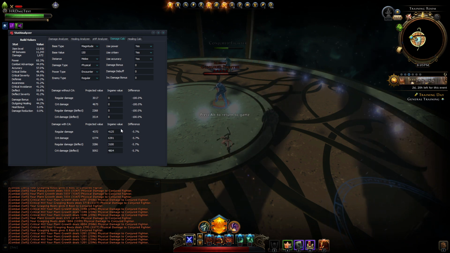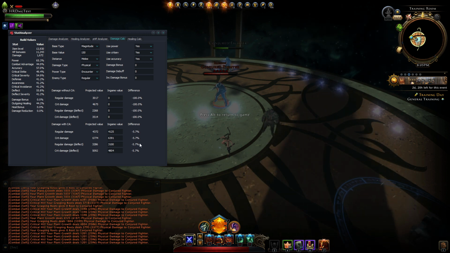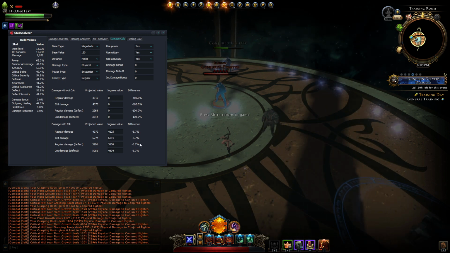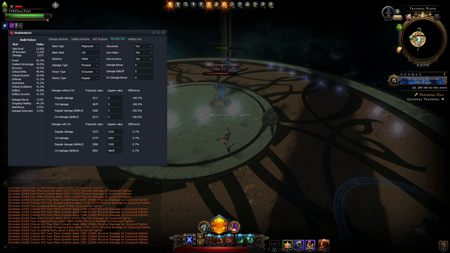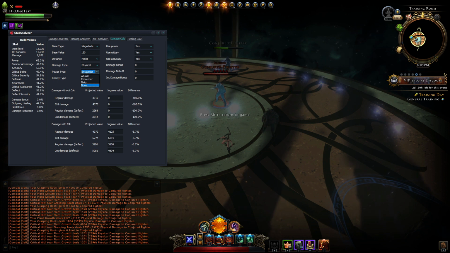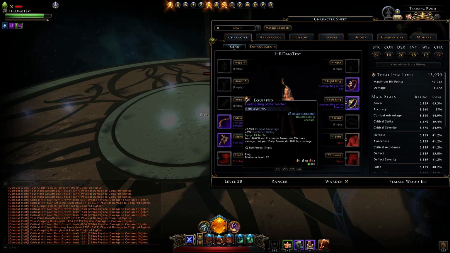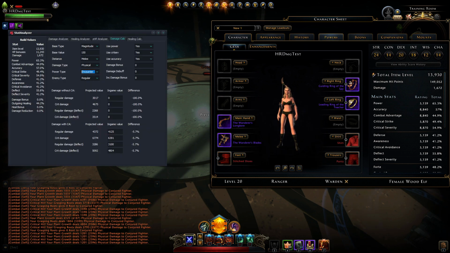All right, so now we see that these are the values and they're all off by 5.7%. So there's a couple of things to note here. It is an encounter power, but for some reason it's not buffed by encounter damage bonus. So we have this tit for tat ring, which makes your encounter powers do 3% more damage. But that for some reason is not working. And if we remove this, we're still off by 2.8%.